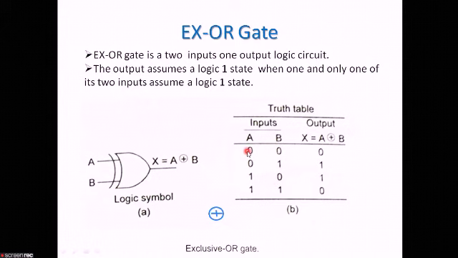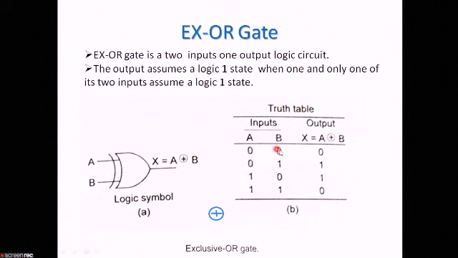Now see here, the first case is 0, 0. This is binary or decimal 0, this is decimal 1, this is decimal 2, this is decimal 3. That is the 2-bit representation of the numbers 0 to 3: 0 0, 0 1, 1 0 and 1 1.